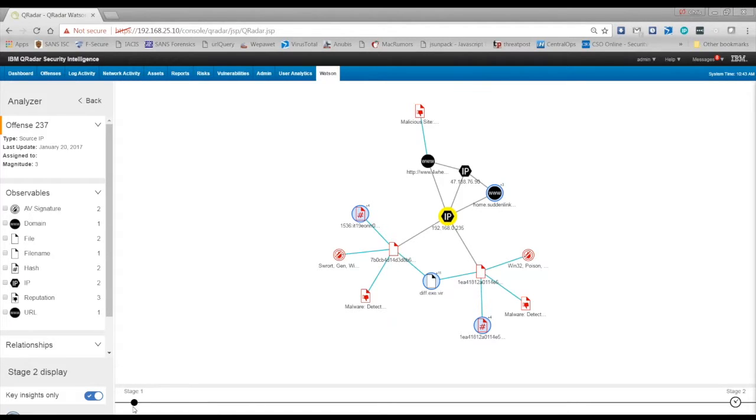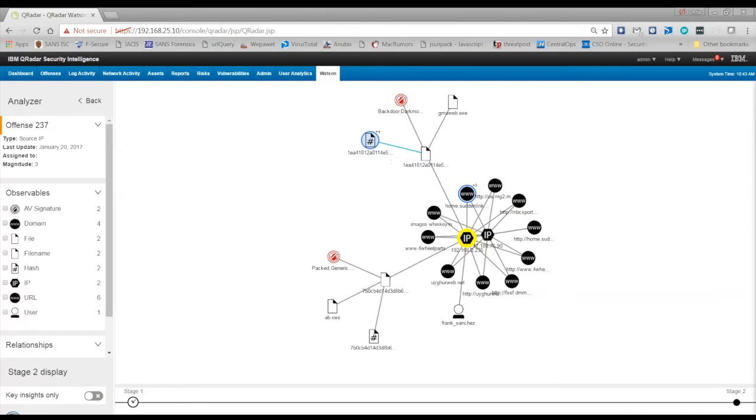So if I step back and take a look at the stage 1 process here, we see the information that was gathered and submitted for analysis to the Watson for Cybersecurity. And in this case, we see that this was centered around a particular user, as indicated by our yellow entity here, and a particular user is tied to that IP address. We see that user visited some websites, potentially where one of those was malicious and downloaded the executable to their system, along with the associated malware